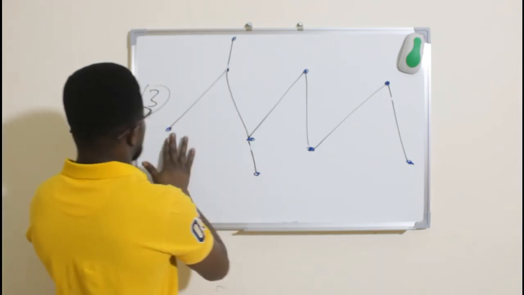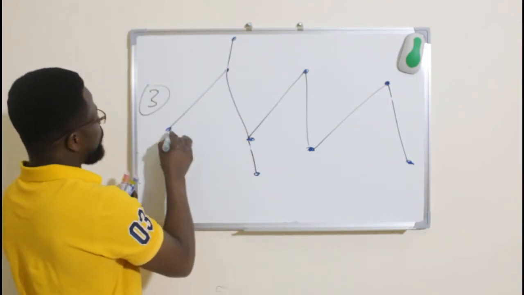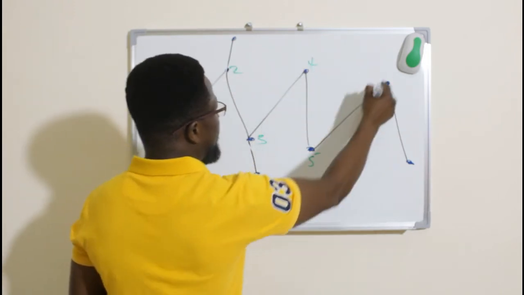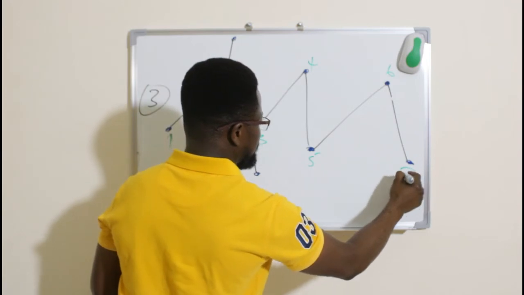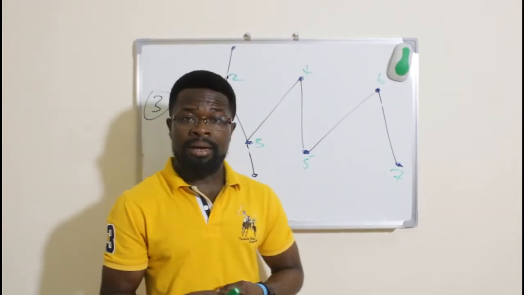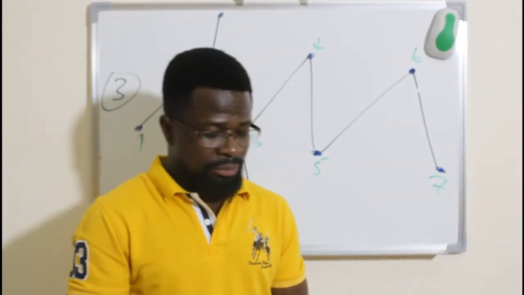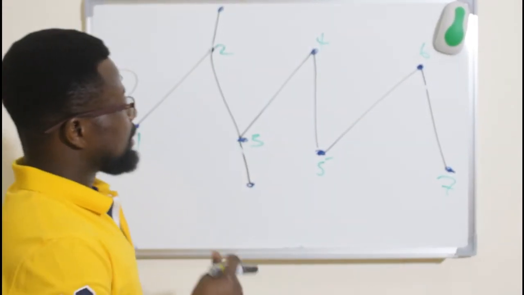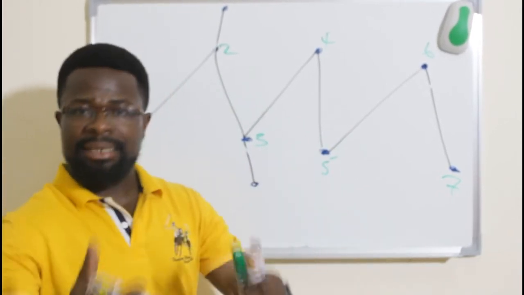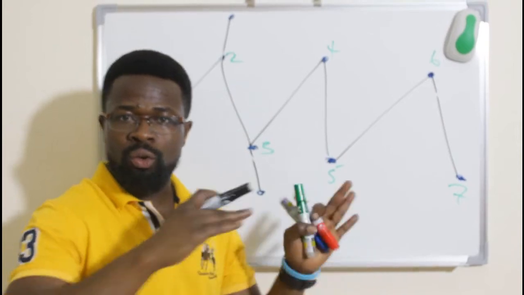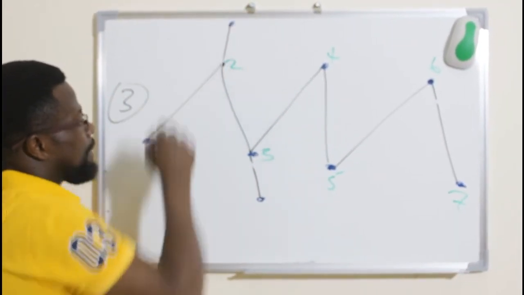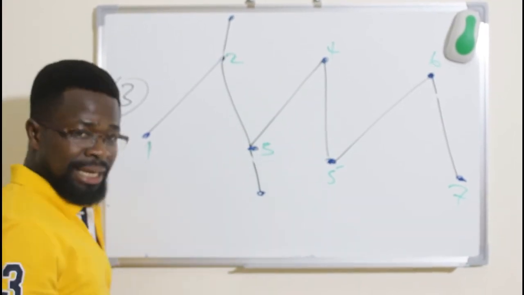Okay, let me use a different color and make this simple. 1, 2, 3, 4, 5, 6, and 7. So if I have 7 here, then what can I say? 7 simply means that the parent chain is what? Is heptane, because it is 7. So heptane. But now there is a substituent here and there is a substituent here.